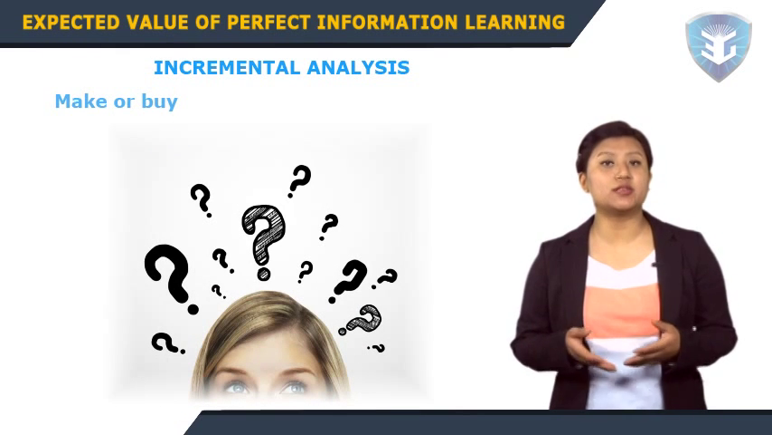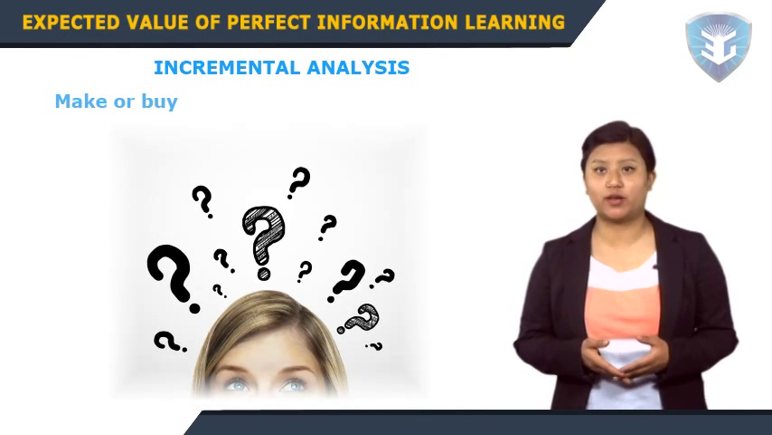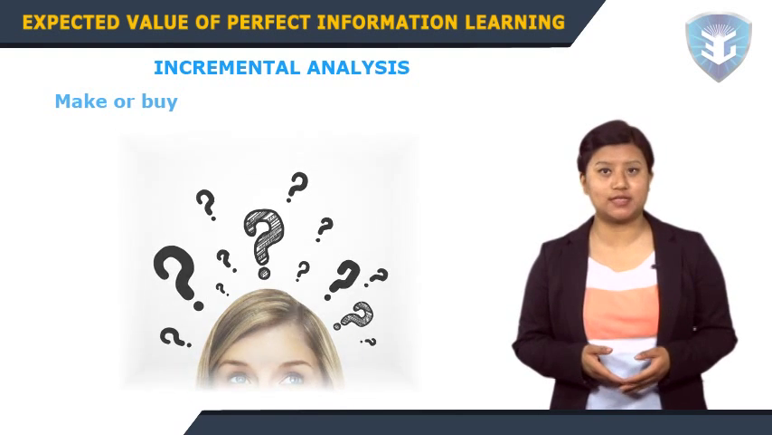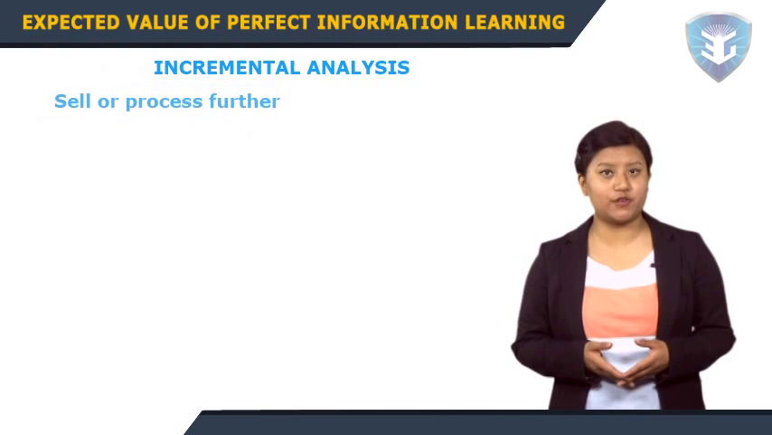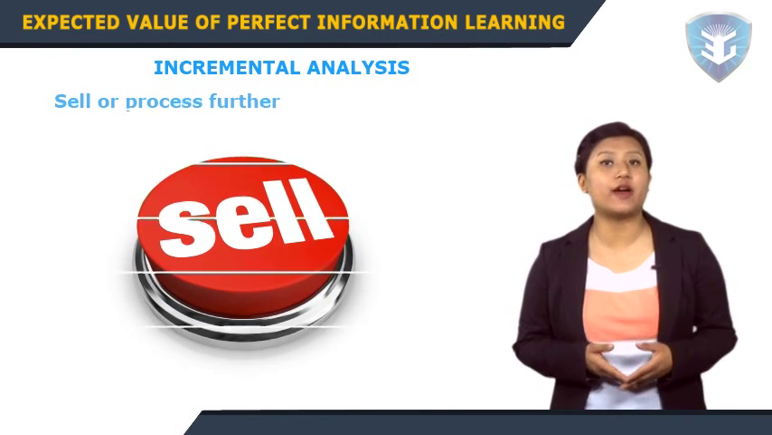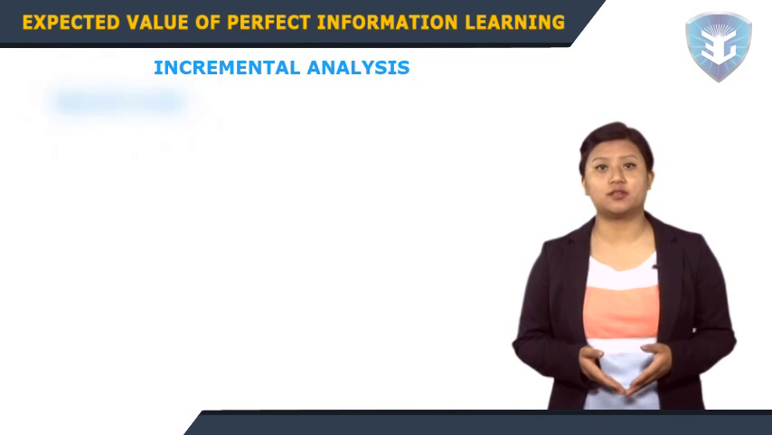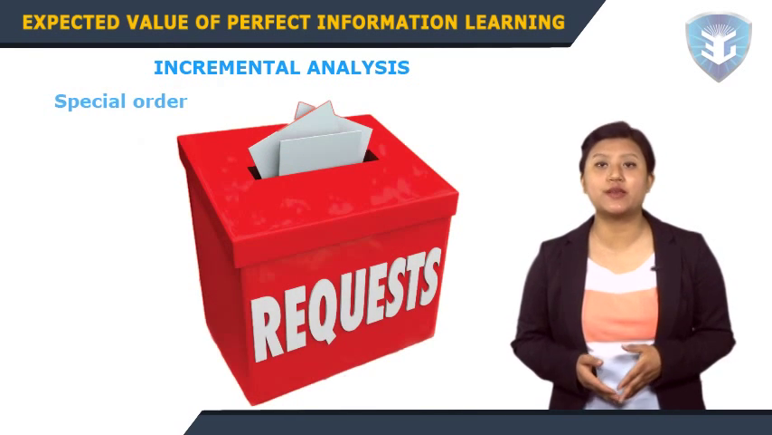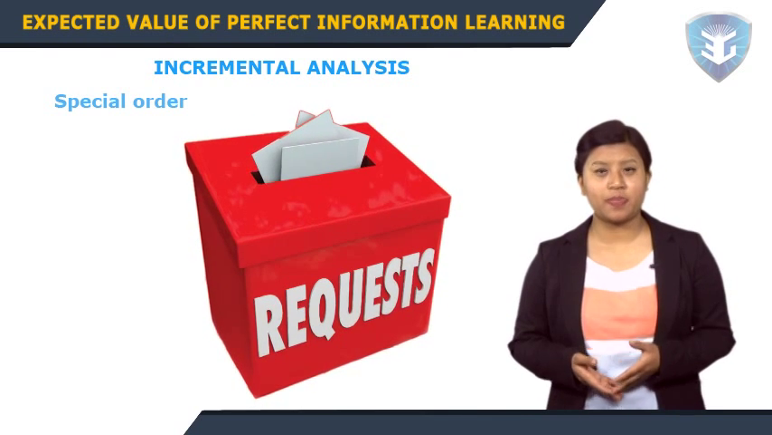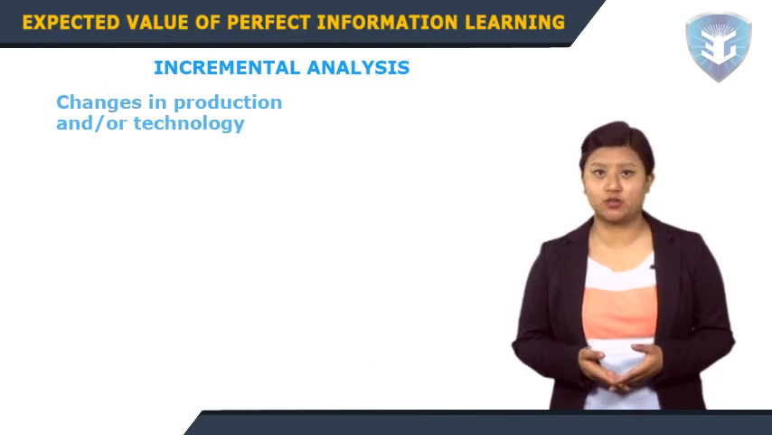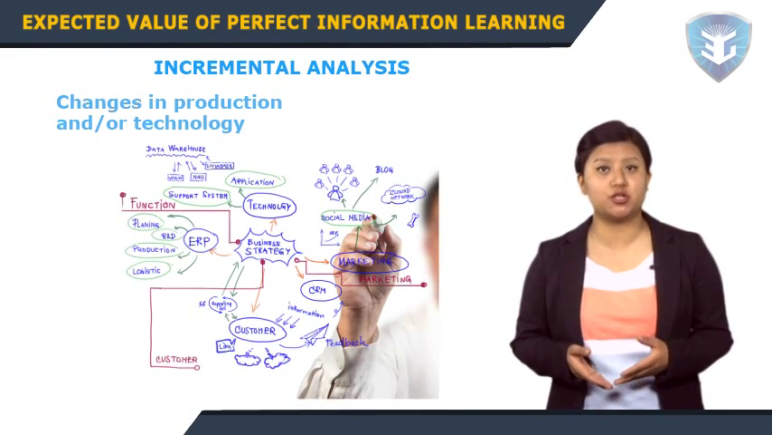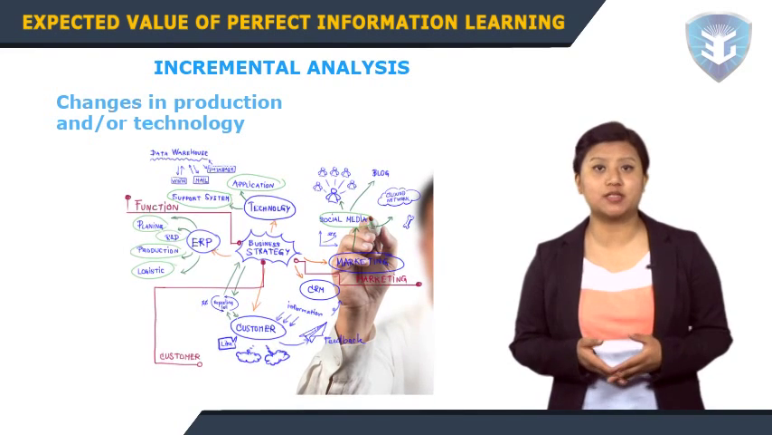We make a component ourselves or farm out the work to someone else. Qualitative considerations may or may not override quantitative issues. Sell or process further issues often arise in industries which refine raw materials. Special order. It typically involves a special request from customers who want a reduced price or some sort of special work. The changes in production and or technology. Modifications in production processes or acquisition of new machinery typically entail adjustments in costs.